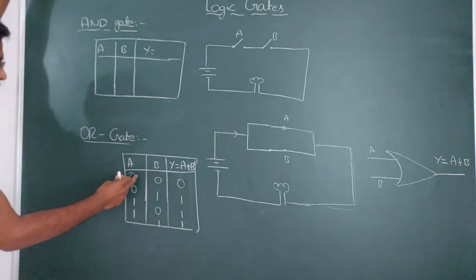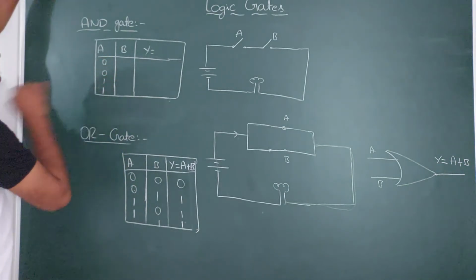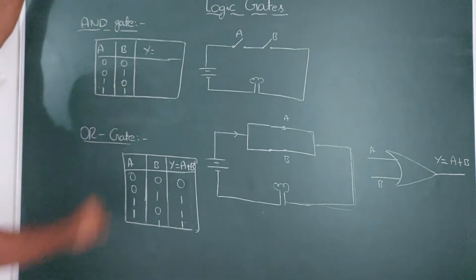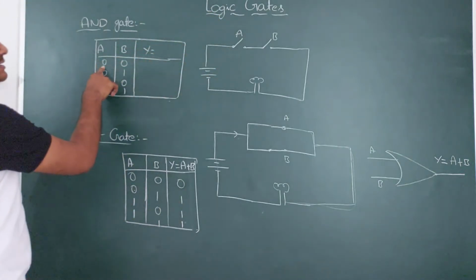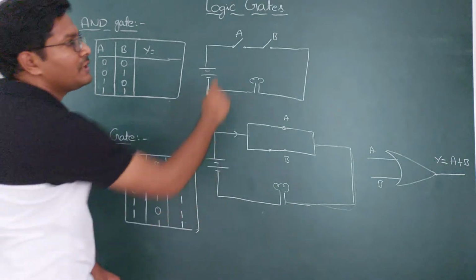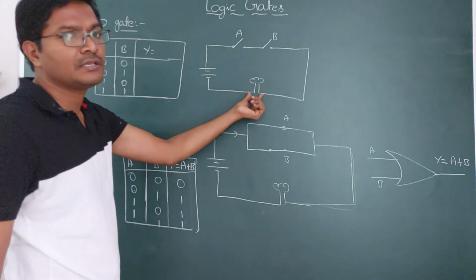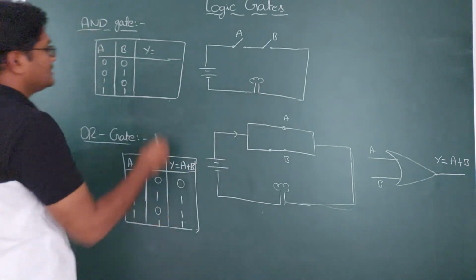First, how do you take the signals? A is 0, 0, always take in this manner, and B is 0, 1, 0, 1. Okay. Suppose if A is 0, that means A is open, and B is also open. Will any current flow in this circuit? No current is going to flow. Then the output is 0. If it is not glowing, there is no current in the bulb. That means the output is 0.